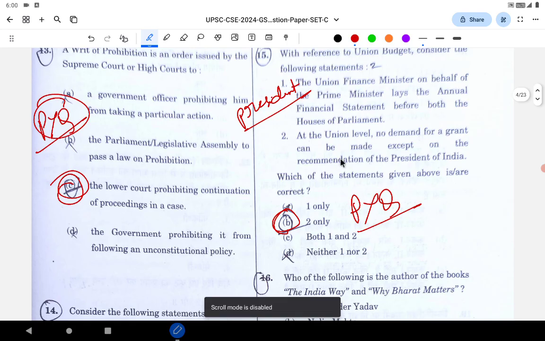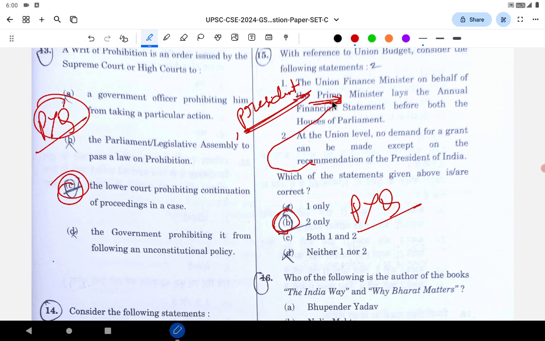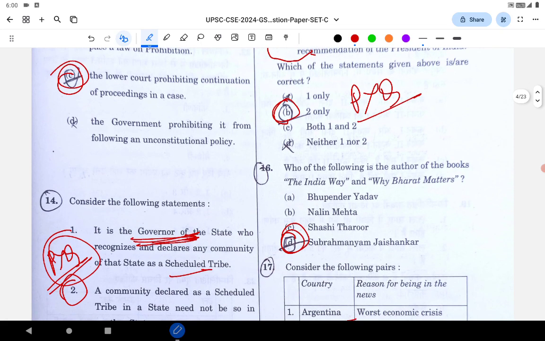It is regarding the union budget. The Union Finance Minister on behalf of the Prime Minister lays the annual financial statement before both the houses of Parliament. The Union Finance Minister lays it on behalf of the President of India, not the Prime Minister. At the union level, no demand for grant can be made except on the recommendation of the President of India. See, here they have given recommendation of President, here they have given Prime Minister. If you had a little presence of mind, you could have guessed one of these will be wrong. So even this has to be the President. This is also a PYQ, union budget, the annual financial statement, etc., asked by the UPSC in previous years.